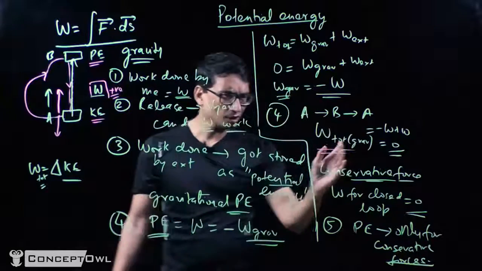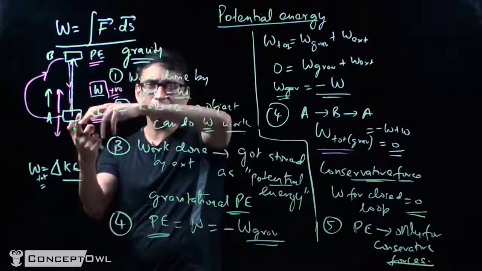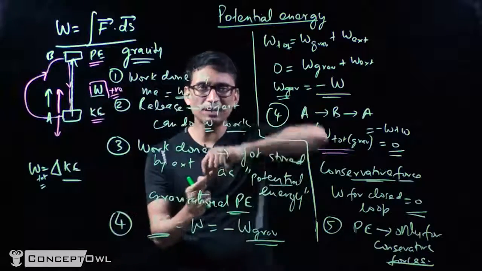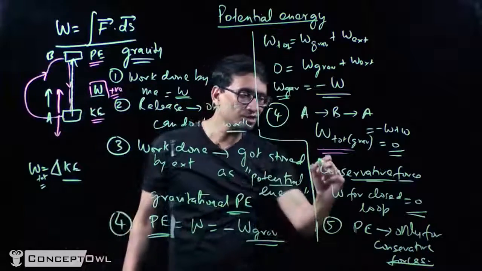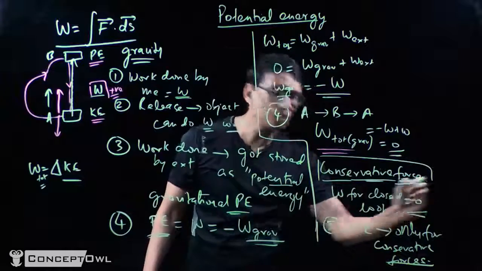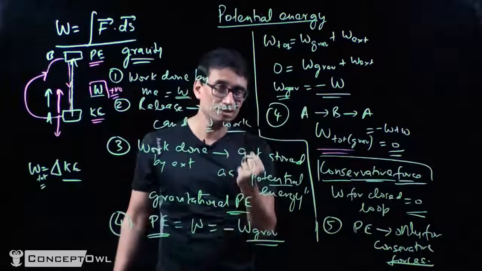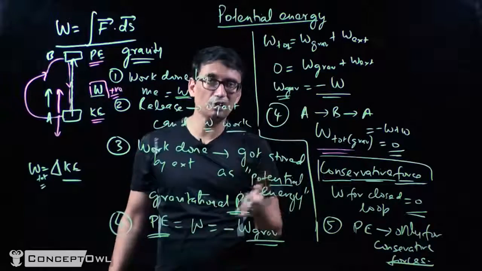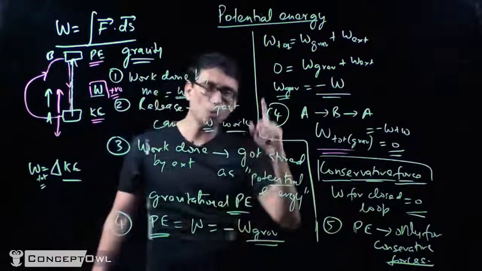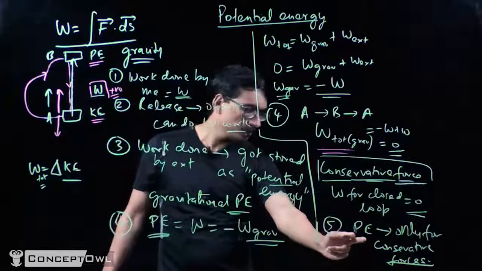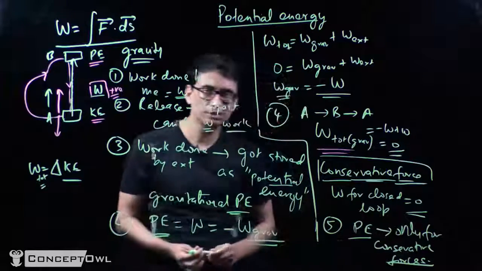And finally, we said that because the work done is negative and positive, the total work done is going to be 0 if the object comes back to the same position. And I said that for any path this will be true, and such a force is called a conservative force. Only for conservative forces can we define potential energy, because potential energy is a stored energy, so we should get it back. If it's not conservative, we'll not get it back fully. So the term potential energy has a meaning only for conservative forces, right?